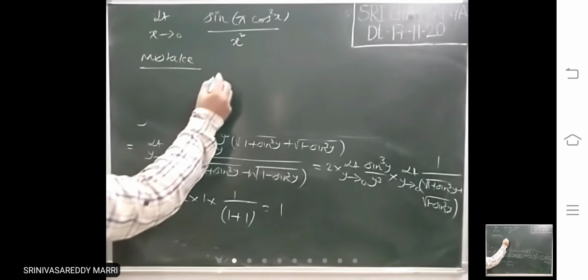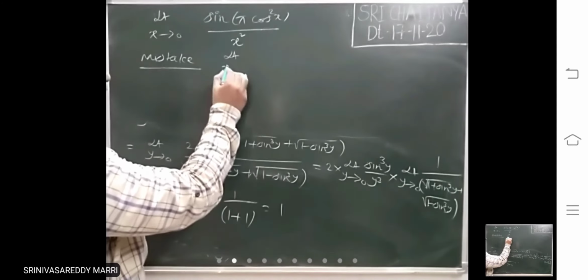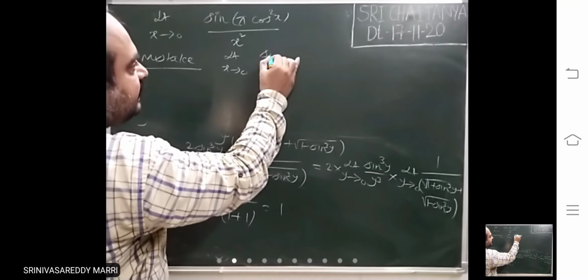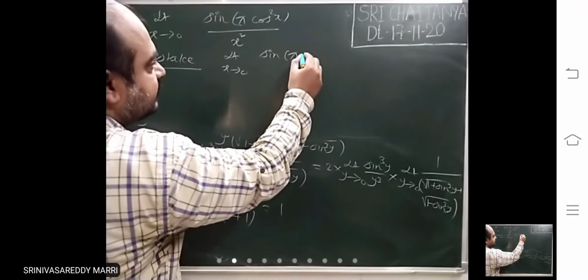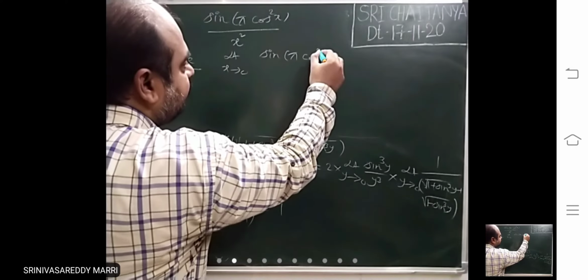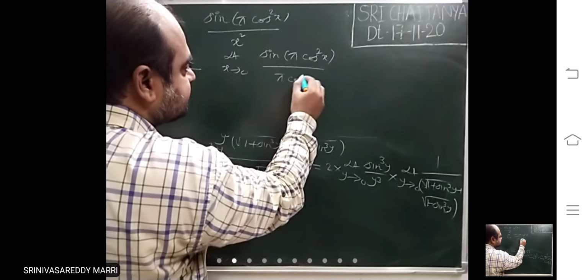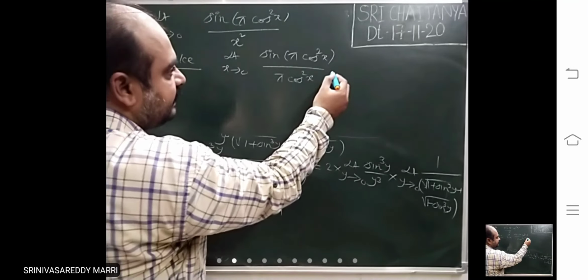Look at it, I will do it like this. Limit x tends to 0, sine of an angle is there, and I will multiply and divide.